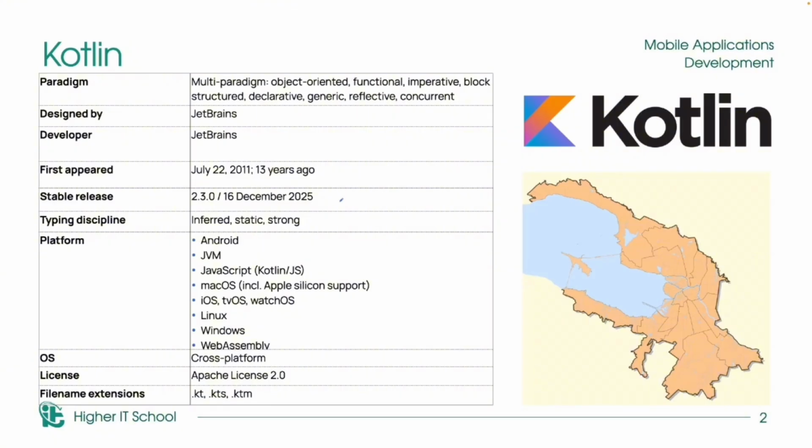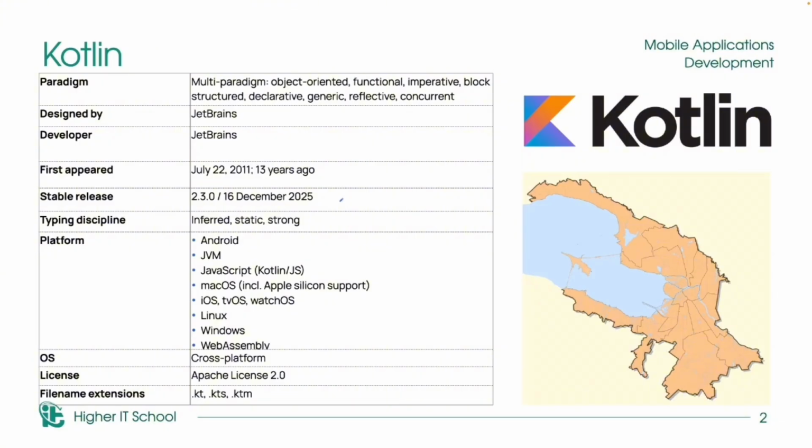The name Kotlin comes from Kotlin Island. Here on this slide I have the map of St. Petersburg, and here we have a little island and it's named Kotlin. This is also a small tradition, because Java is named after the island of Java in Indonesia, so JetBrains chose a place name too. Kotlin started as a language for the Java virtual machine, but later it became bigger than that.